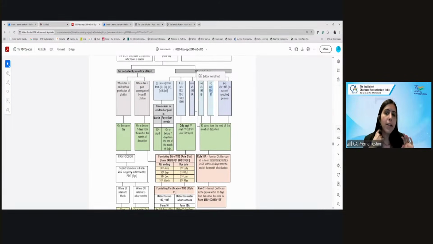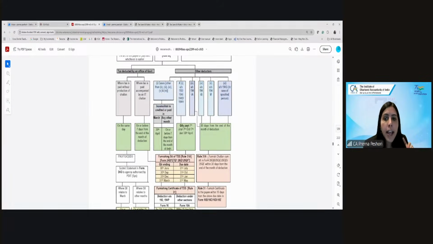So in the challan itself, see, in a normal TDS challan when you pay, you just write the section number under which you have deducted the TDS: 192, 194J, 194C. But for these kinds of challan, for 194IA, IB, M, you have to also mention in the challan itself the details of the payee, the PAN of the payee. Right? So this is a challan cum return. You don't need to file a separate return. For other cases, 192 to 196D, you have to deposit the TDS and also file a statement. But for these cases, you don't need to file any statement. This challan will be considered as a statement itself.